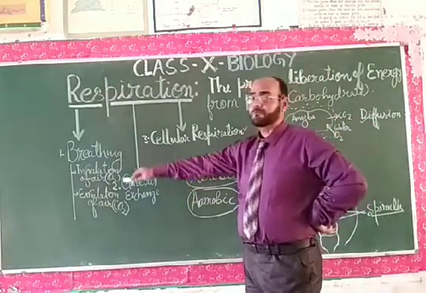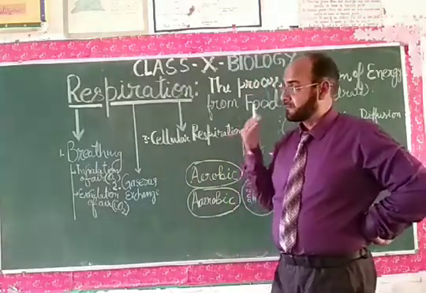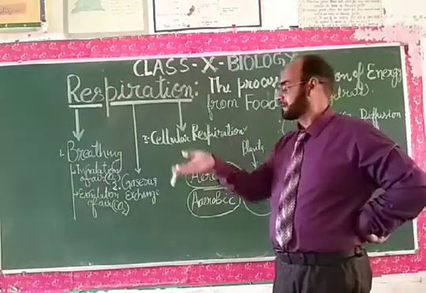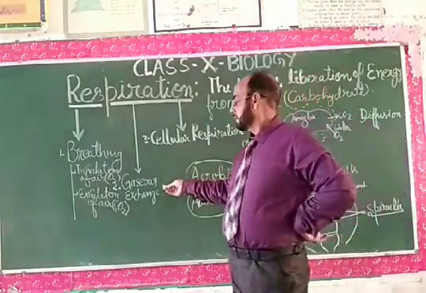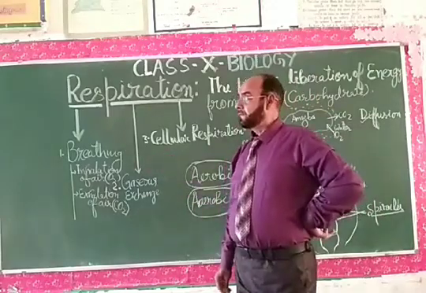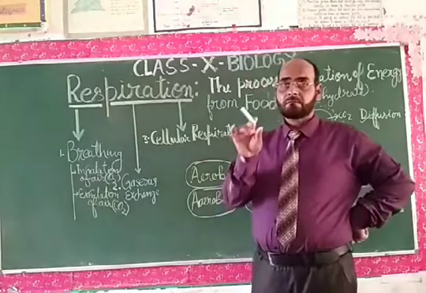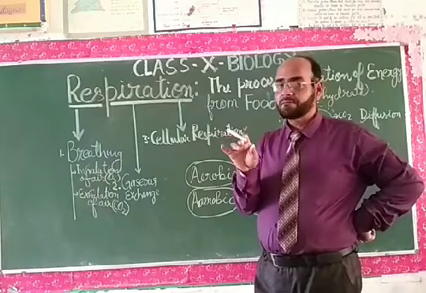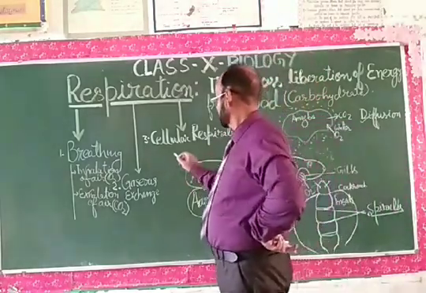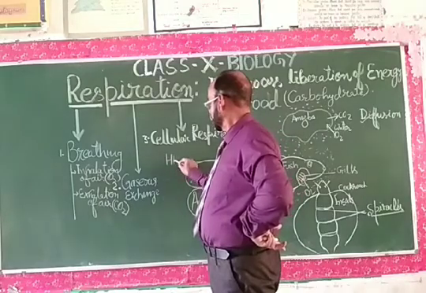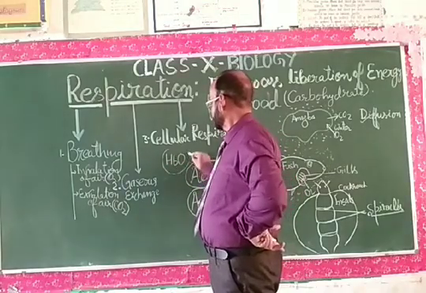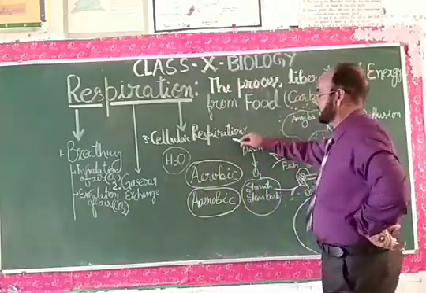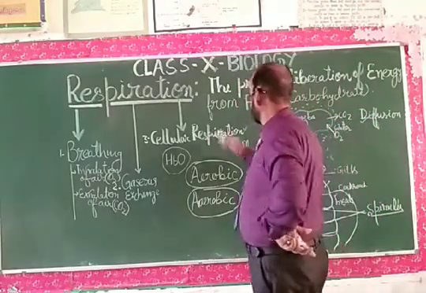Breathing takes place with the help of the nostrils. Nostrils facilitate the process of breathing, inhaling oxygen and exhaling the carbon dioxide coming from the alveoli. From the alveoli, oxygen mixes with the blood and a compound is formed, known as oxyhemoglobin, HbO, and it reaches the different cells for the liberation of energy, for the further metabolism of respiration.